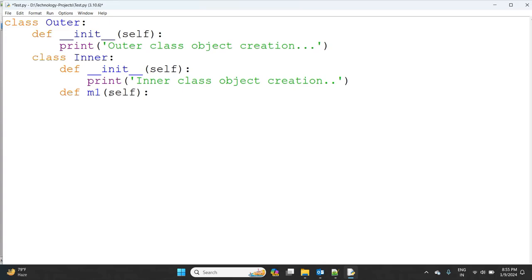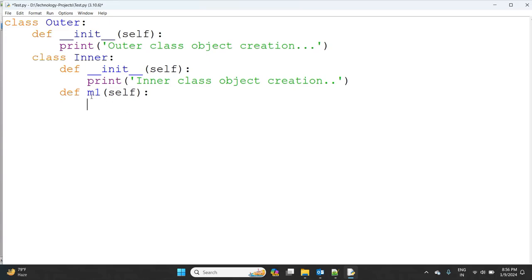Here I have already explained three types of methods. If I am not providing any parameter, that will be a static method. In that case, we can access that static method only by using the class name, not by using an object reference. If you try to access it by using an object reference, you will get an error.